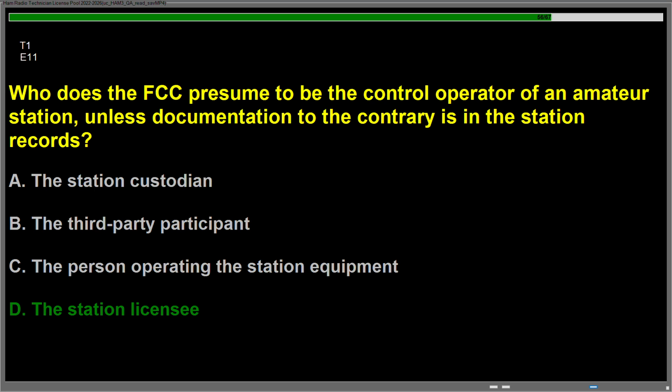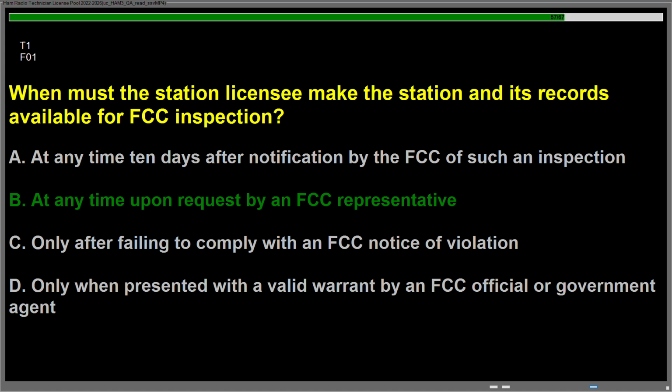Question Echo 11, who does the FCC presume to be the control operator of an amateur station, unless documentation to the contrary is in the station records? Answer is D. The station licensee. Question Foxtrot 01, when must the station licensee make the station and its records available for FCC inspection? Answer is B. At any time upon request by an FCC representative.